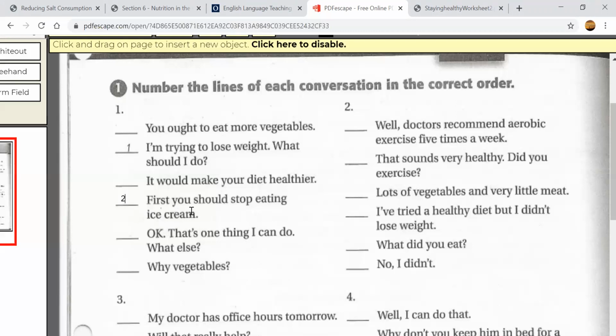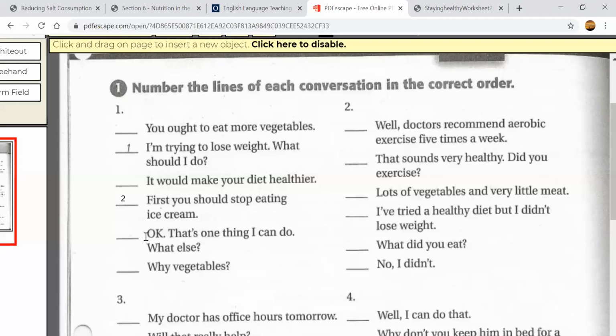Okay, so now the conversation is, I'm trying to lose weight. What should I do? Answer, first, you should stop eating ice cream. What do you think is the next answer for this? Okay, so there are 2 people talking, okay? This is a 2 people conversation. What do you think the other person should say?